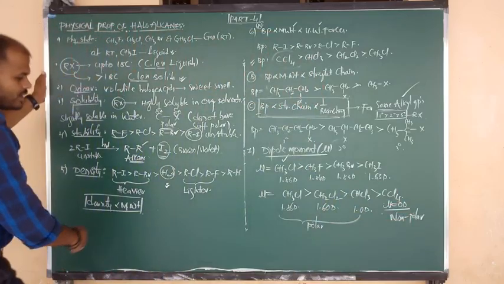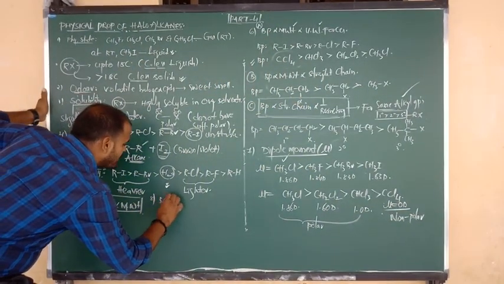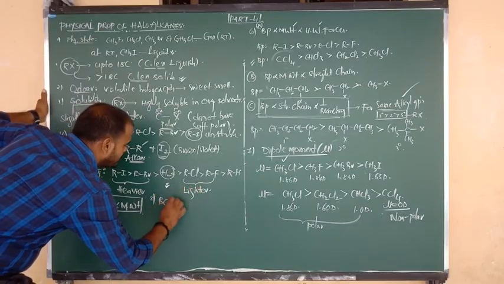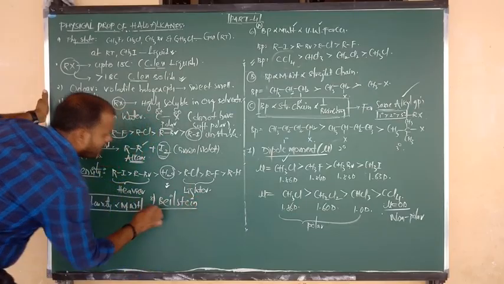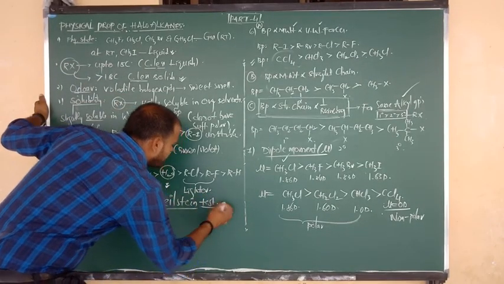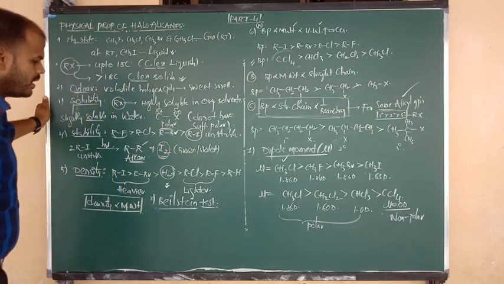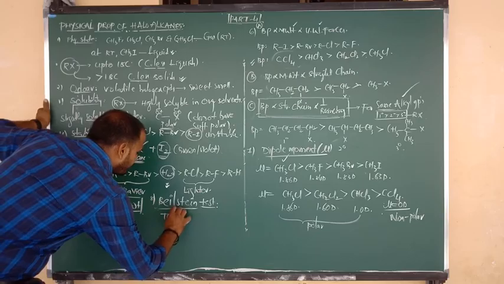Okay, right. So the last and final point in physical properties, I want to discuss a small point with you. That is the Beilstein test. Sir, what is meant by the Beilstein test? This is the test useful only for the detection of halogens.